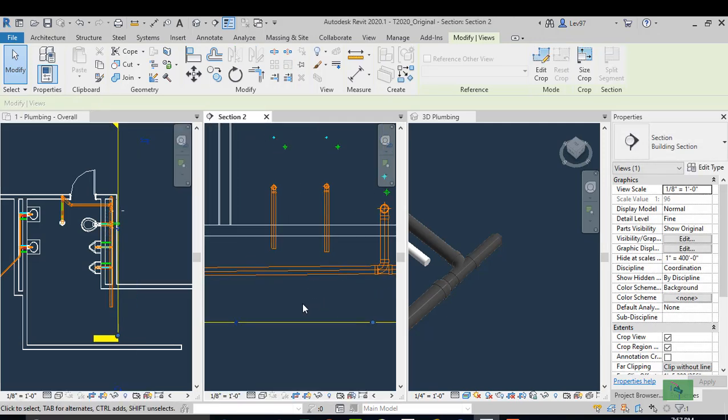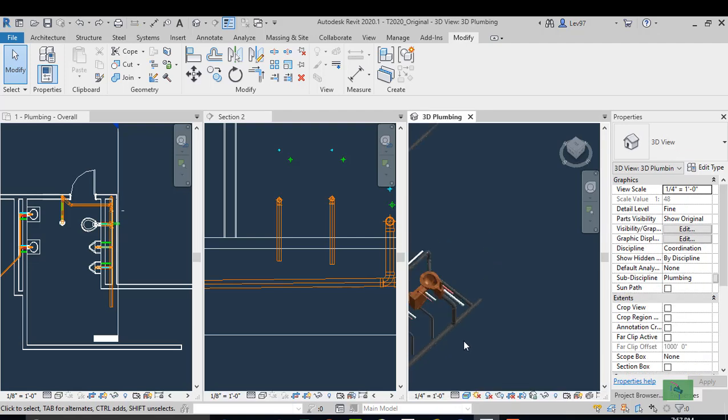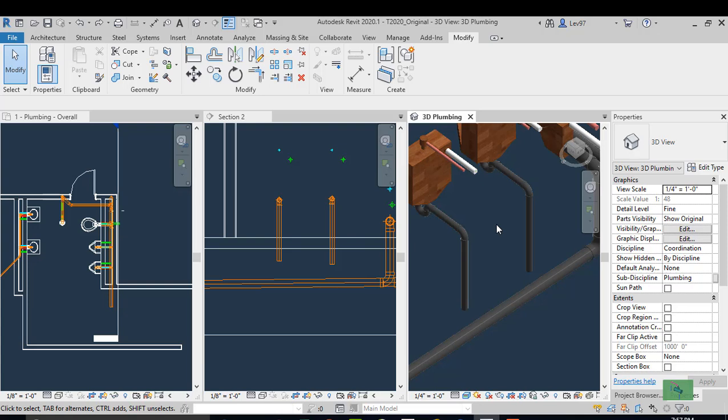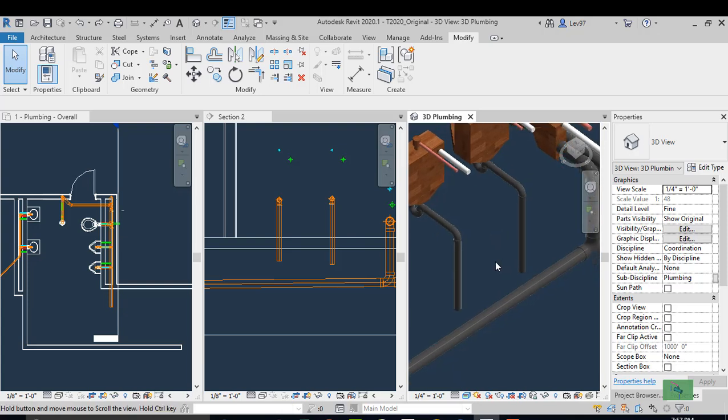Okay, so you can do it like this, where you connect your pipe, or you can undo, which is what I prefer to do a lot of times, just to see.